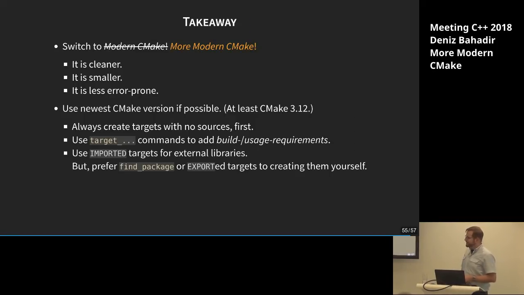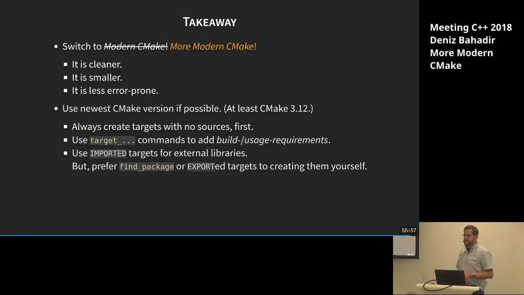There's even some possibility, if you have some packages, maybe you build them or somewhere else, who export some of their targets into a special file, you can just include that, or I'm not sure what the command is, but you can use that, and then you have the targets available to link against and use them, and that's also a good way. Never try to hard code the library directly. If you use target_link_libraries and then the name of that library and not of the target, then it will link to the file directly if you find it in the system's path variable.